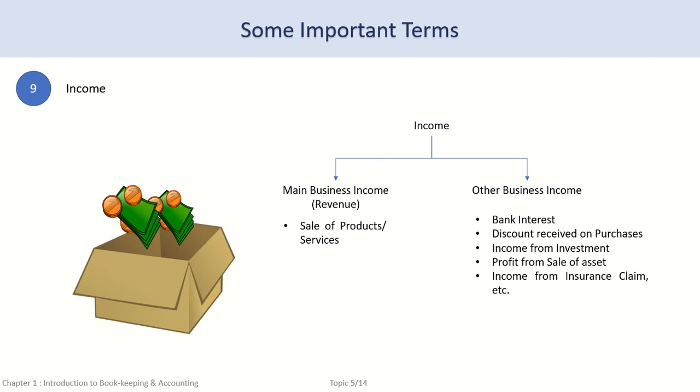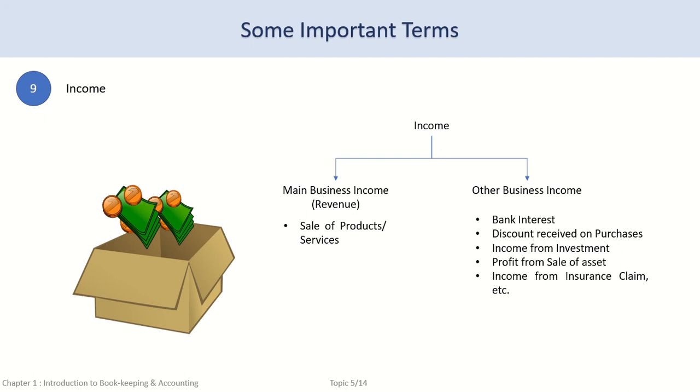It's related to the purchase and sale of goods. This is the main purpose for which the business was started. Revenue includes both physical receipt of money as well as accrual or revenue recognized. We learnt about revenue recognition in topic 4.